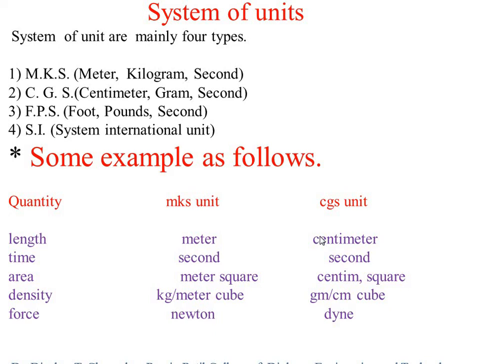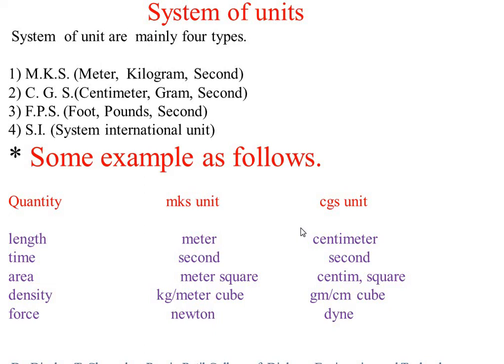Here, each and every quantity contains 2 units in the MKS and CGS systems, though minor quantities do not.